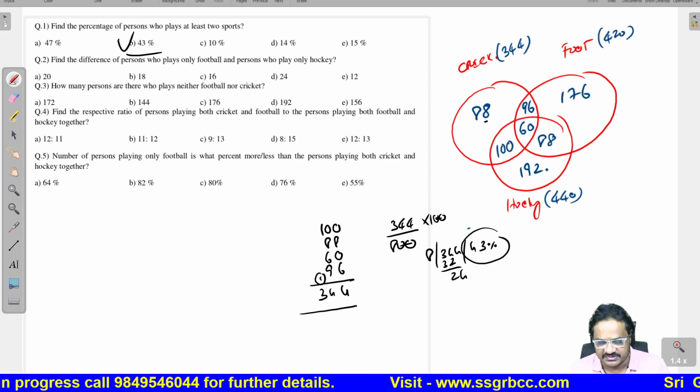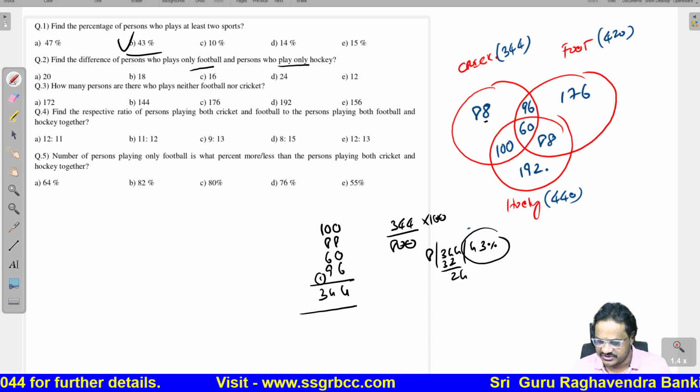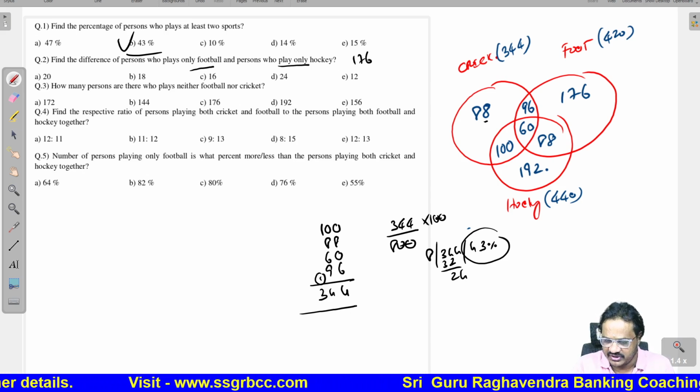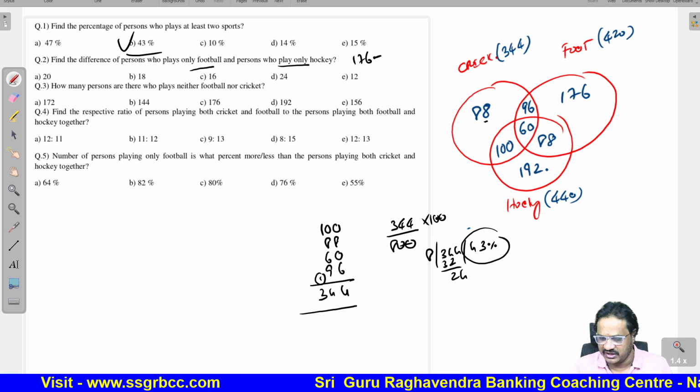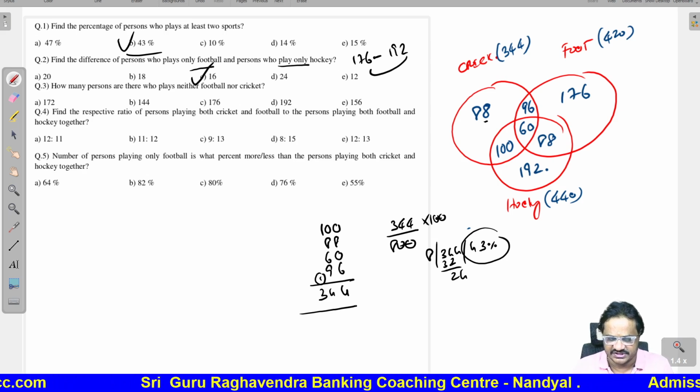Find the difference between the players who play only football and only hockey. So this is the question. Only football we are having 176, only hockey it is 192. The difference of 192 and 176 is 16.